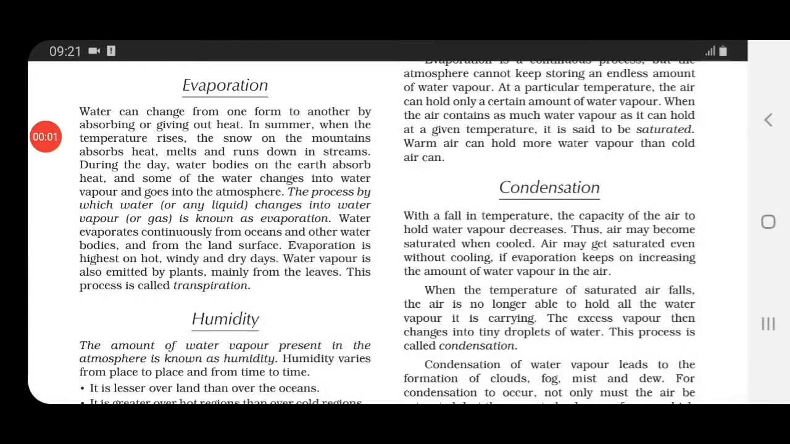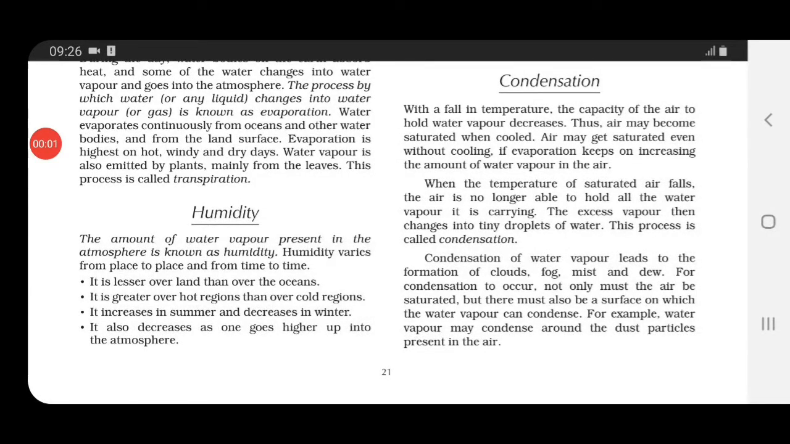Not only this, children, water vapor is also emitted by plants. Emitted means sending out. Mainly from which part of the plant? Mainly from the leaves. And this process, children, is known as transpiration.